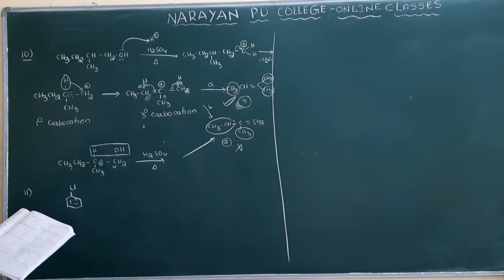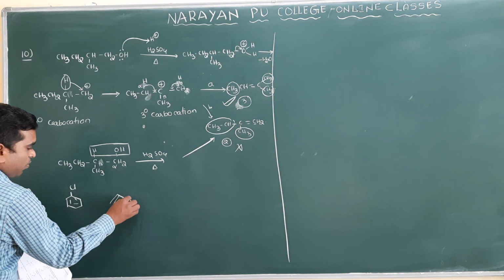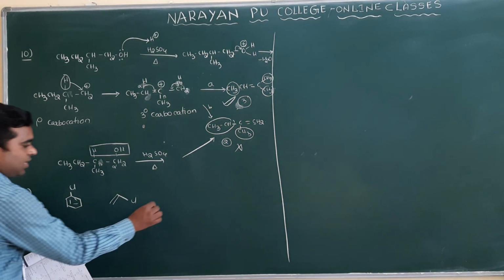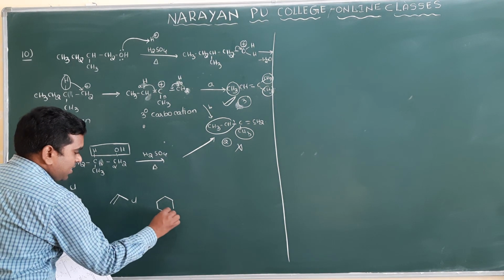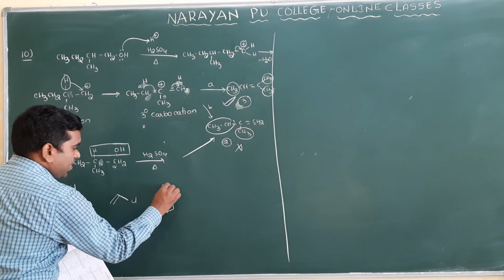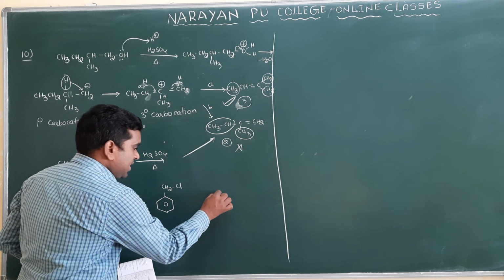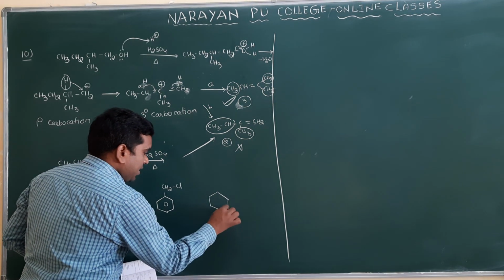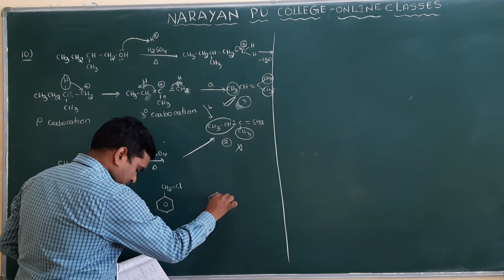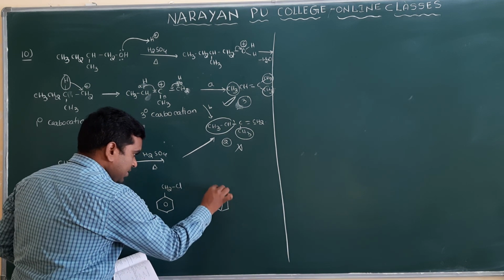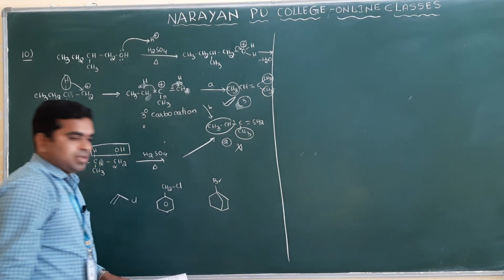That we will call a nucleophilic substitution reaction. Another one is vinyl chloride, the second option. The third one is benzyl chloride. You know the benzyl chloride formula, CH2Cl. And the fourth one is another compound here with Br. Clear, ma?